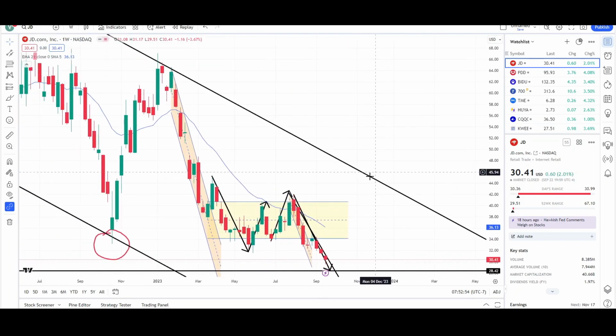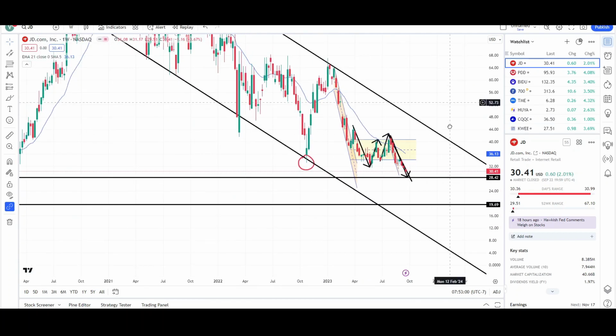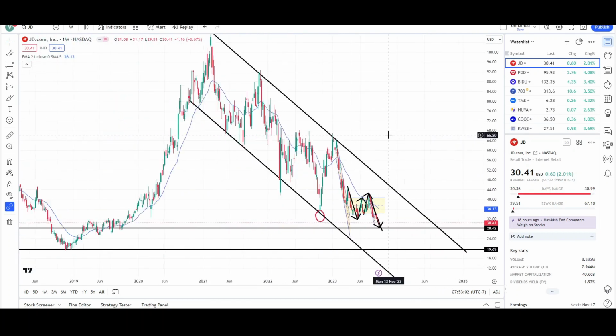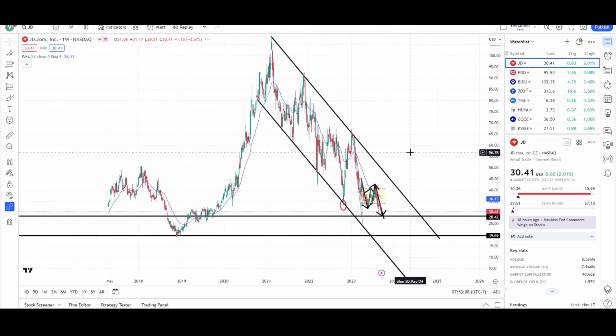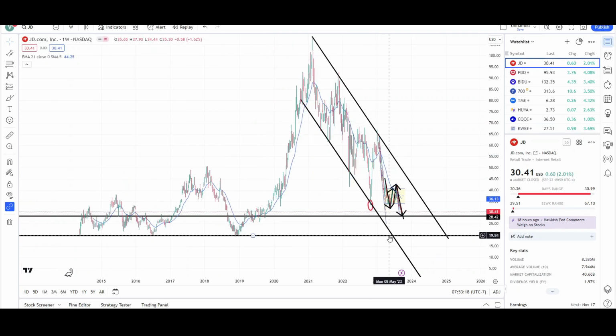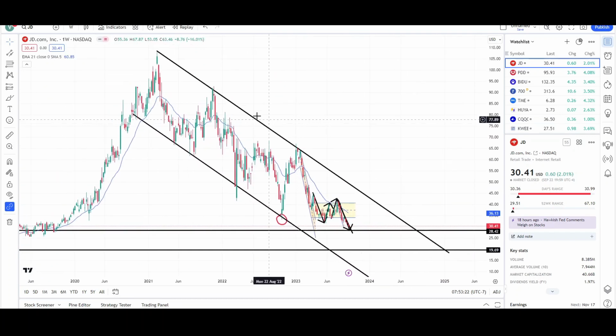Let's take a look at the weekly chart. Weekly chart shows that we have 3 consecutive red weeks in a row. So this is not a bullish looking chart overall. In the short term, it's bearish. Long term, it's bearish too. You can see that price is still within this very wide downward channel. And since price is still below it, that means the bears are maintaining the angle of descent. They're maintaining the momentum towards the downside, and they can possibly reach the all-time lows at that $20 level, the 19.42. So again, not a bullish looking chart.